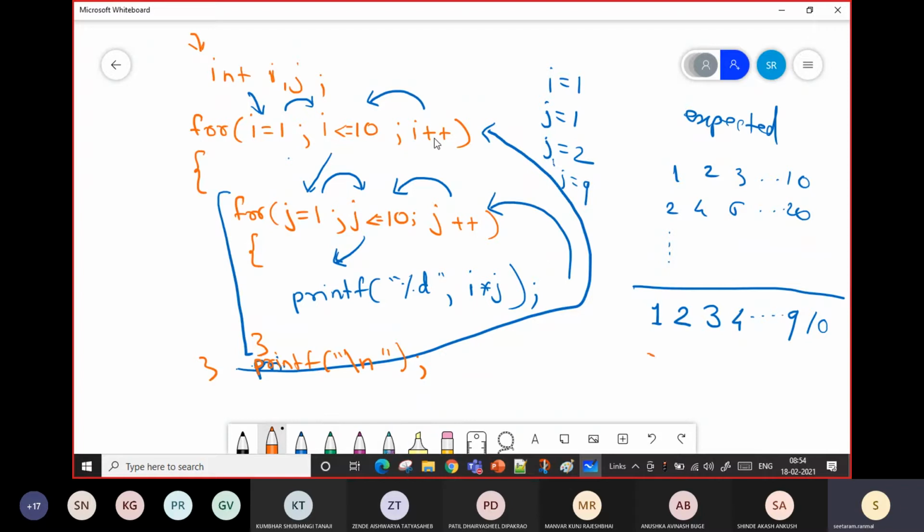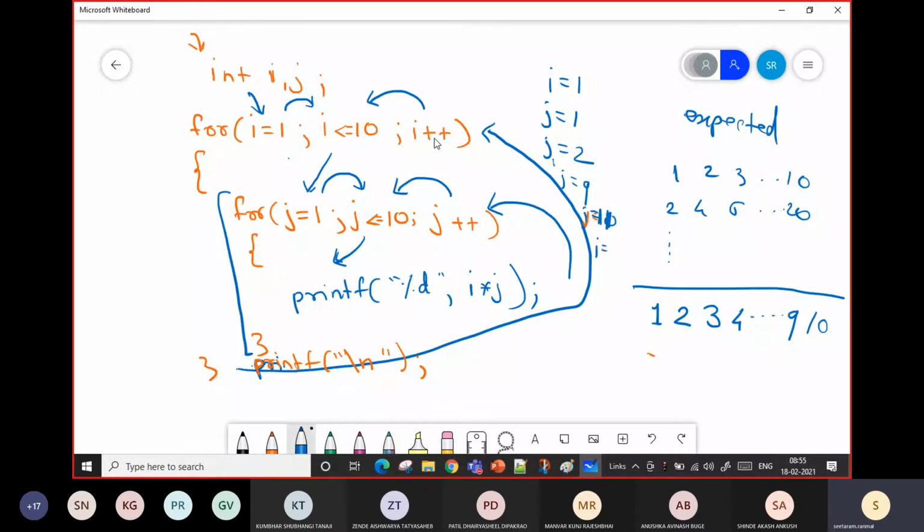Remember this thing. The cursor was here. So once I put a new line, it will go up to here. Once this is completed, it will go here. What was the value of I? The value of I was 1. So because of this I plus plus, the value of I will become 2. The last value of j was 11, so that this loop was broken. So now I becomes 2 here.